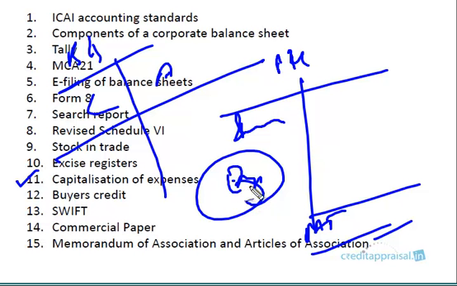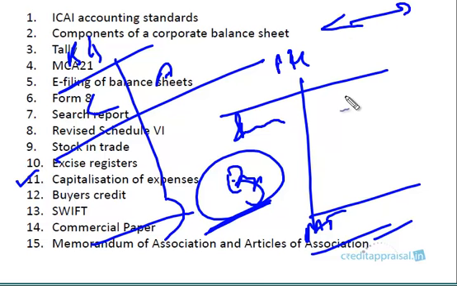What we mean by capitalization is that sometimes the expense is so huge that if you show the entire expense in this year itself, the profit will be negative, right? It's also not proper to show the entire expense, because the benefit from this expense might come over a period of time, say the next 3-4 years. So it's not proper to burden the P&L account of this year by showing the entire expense during this year. So what companies usually do is capitalize some items.